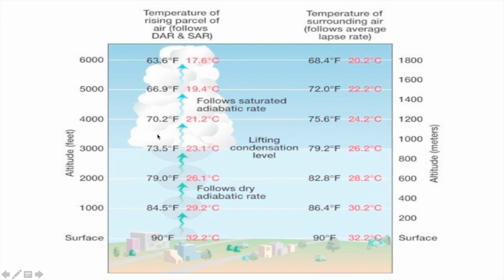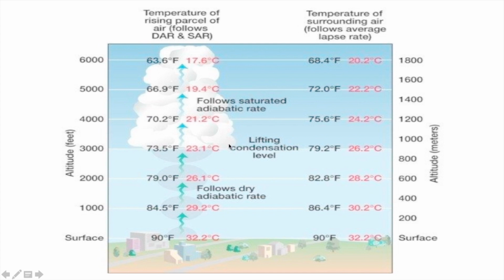Suppose condensation starts taking place. So till here to here, there is a dry adiabatic change that is 10 degrees Celsius per kilometer. So you can see basically this is surface and this is 1000 meter and the temperature difference is 32.2 to, it becomes somewhere at 1000 it will be, 23 I guess here because this is 26. So here we have 22.2 at 1000 meter, per 10 degrees, no, 32, say 22.2. Okay, here we have lifting condensation level.